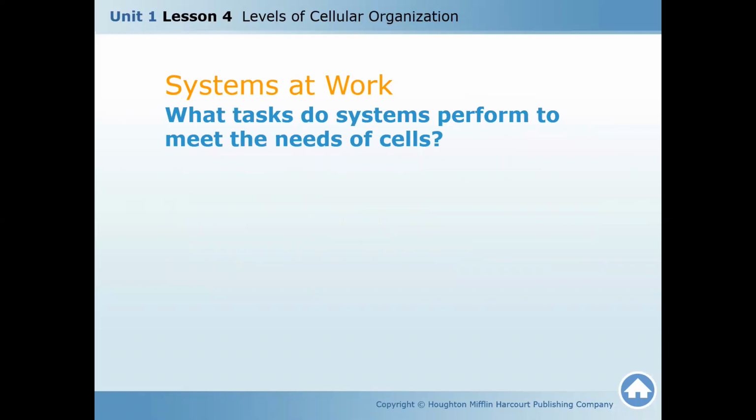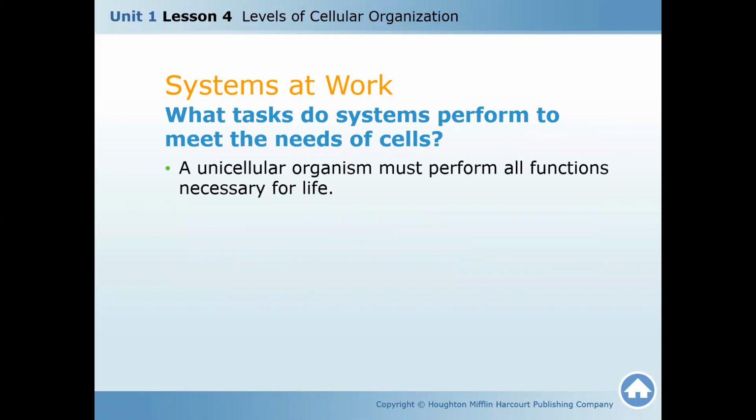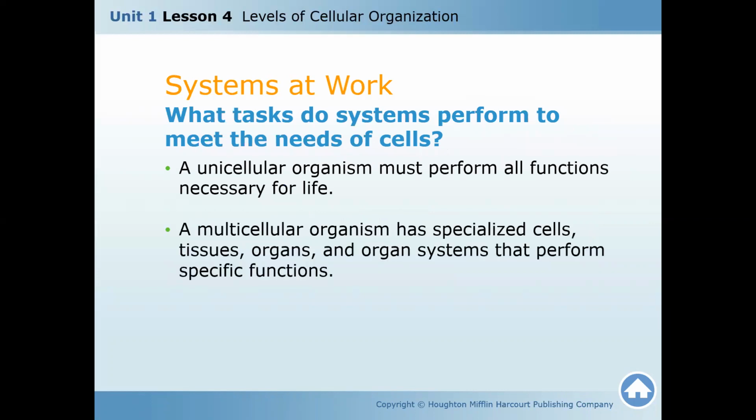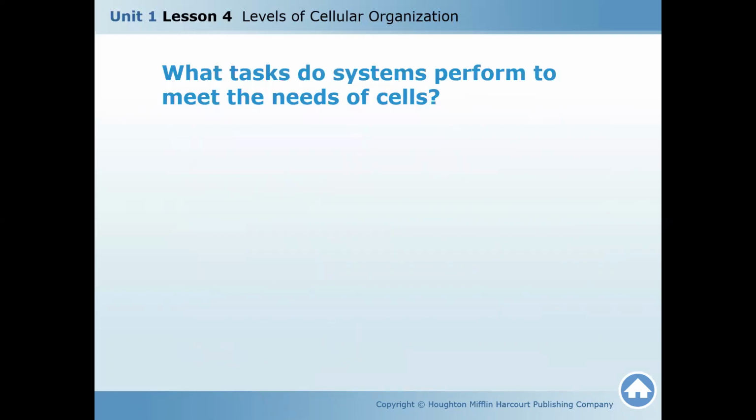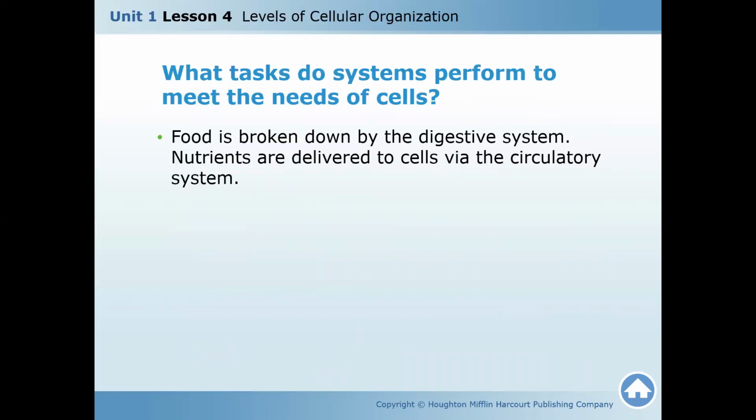What tasks do systems perform to meet the need of cell? A unicellular organism must perform all functions necessary for life. A multicellular organism has specialized cells, tissue, organ, and organ system to perform function. Some plants have vascular systems that transport water and nutrients to and from cells through the plant. What tasks do systems perform to meet the need of the cell?